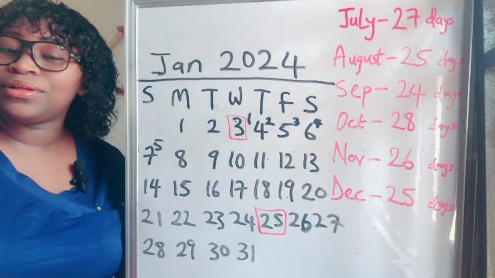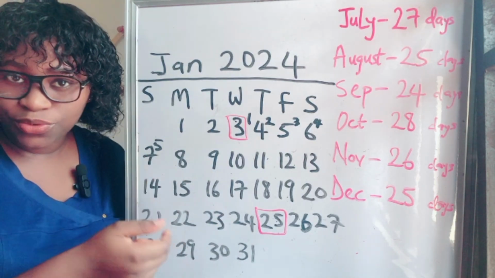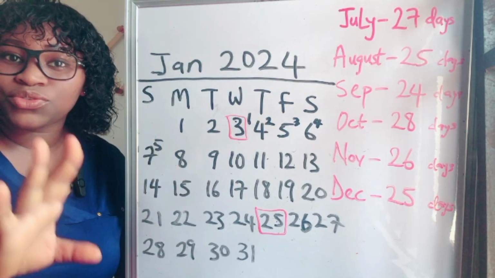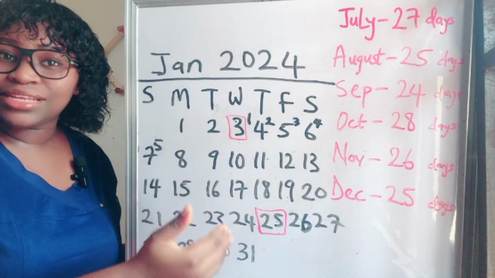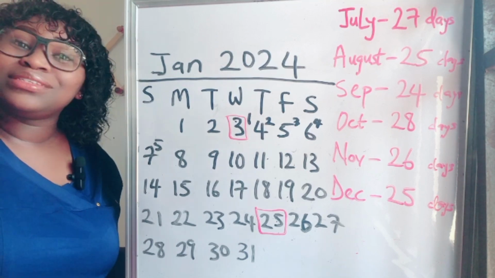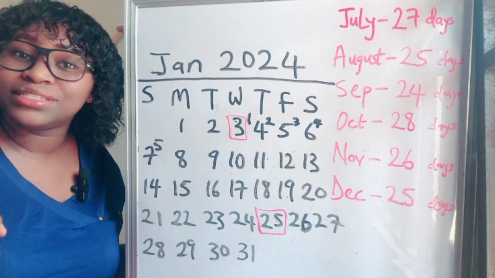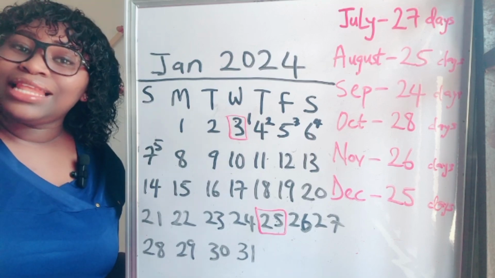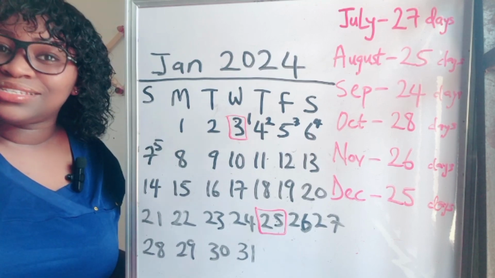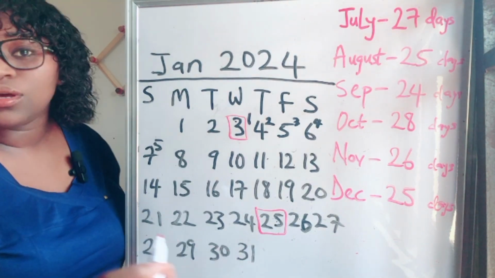So how do you calculate her menstrual cycle to know her cycle length for the month of January? This is just how to calculate the menstrual cycle, okay? It is from the first day of your period to the last day before your next period. You start counting from the first day you got your period, the first day that flow started, till the last day before the next period. And we said that her next period was on the 25th of January.